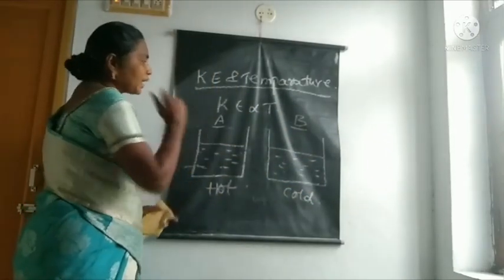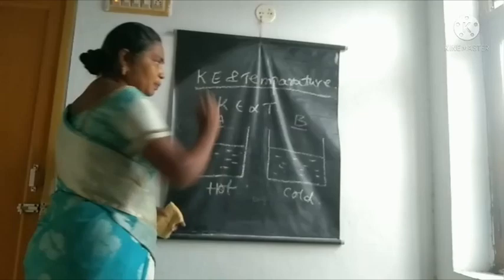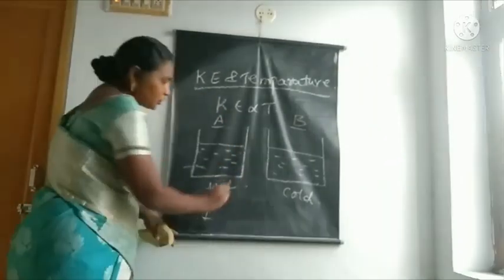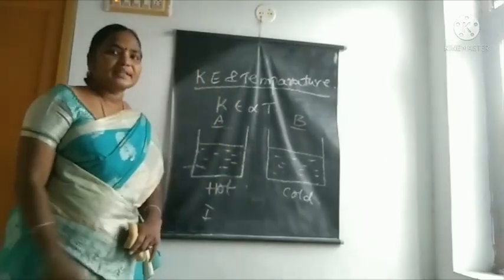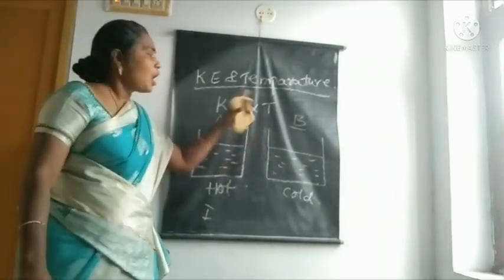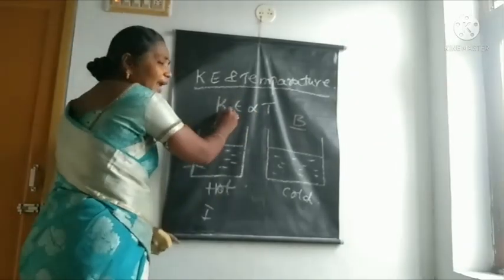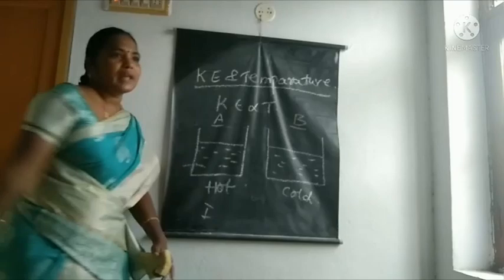This is the proof that kinetic energy is directly proportional to temperature. If temperature increases, kinetic energy also increases. If kinetic energy increases, temperature also increases.